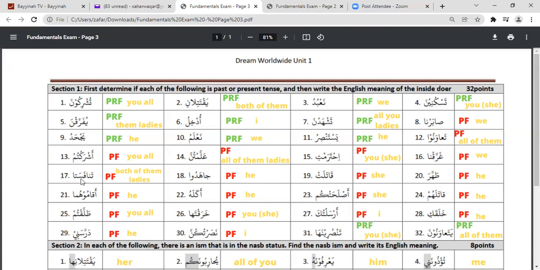And if we look at the end, it is fasa, ta, right? And that itself gives us the indication that it is dual. And if you remember, nasarata, and this one is both of them ladies, which is third person, feminine, and dual.